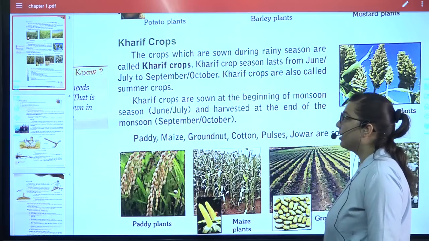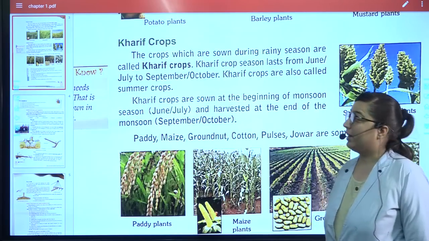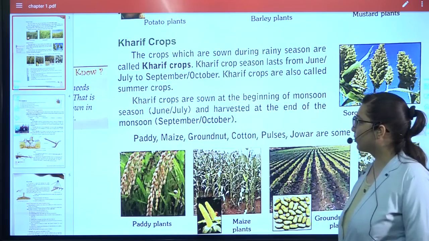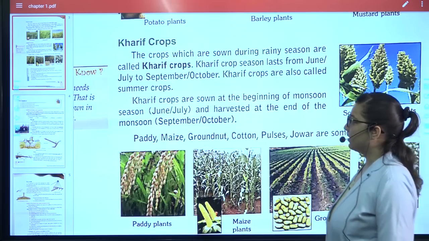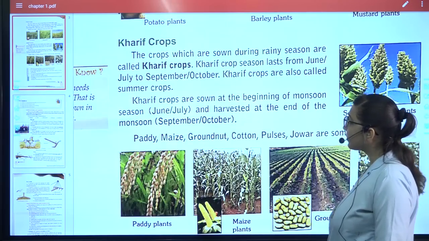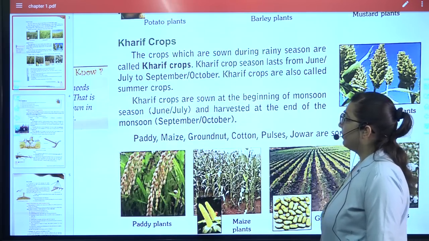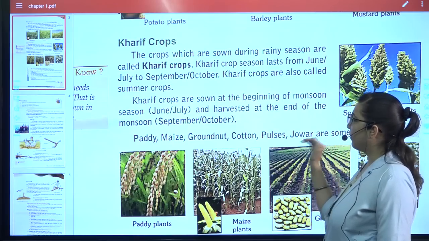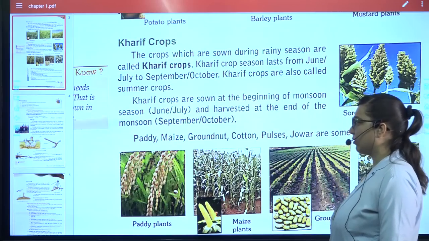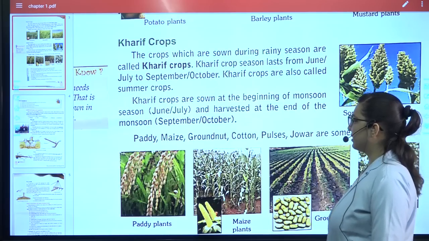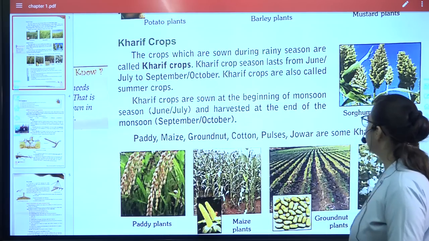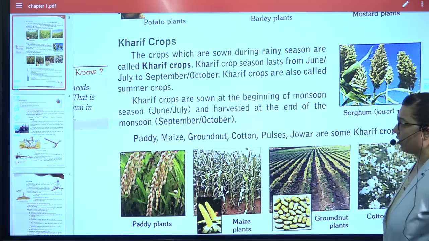It starts from June approximately and lasts till September, October. And these are also called summer crops. These are sown in the beginning of the monsoon and harvested at the end of the monsoon. Paddy, maize, groundnut, cotton, pulses are some types of Kharif crops.